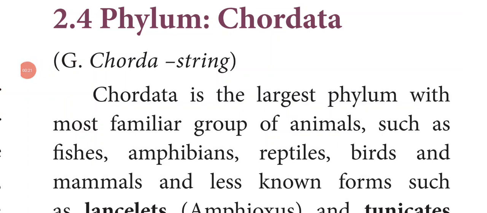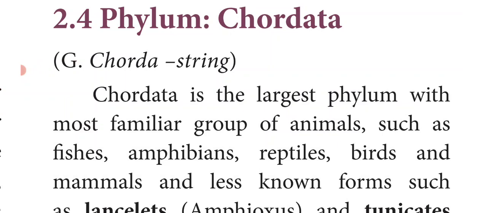Good morning, students. In today's class, we are going to discuss the topic phylum Chordata. We have already learnt in the previous classes that based on the presence or absence of notochord, animals are classified into two types. One is invertebrate and the other one is chordate. Invertebrates are animals without backbone and chordates are animals with backbone.